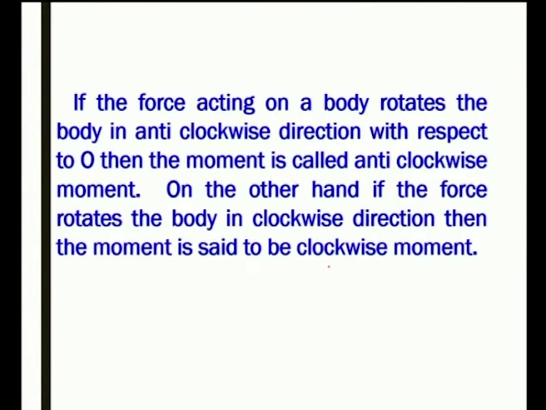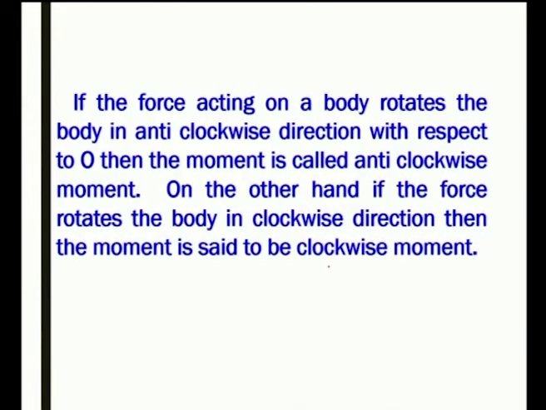If the force acting on a body rotates the body in anti-clockwise direction with respect to O, then the moment is called anti-clockwise moment. On the other hand, if the force rotates the body in clockwise direction, then the moment is said to be clockwise moment.